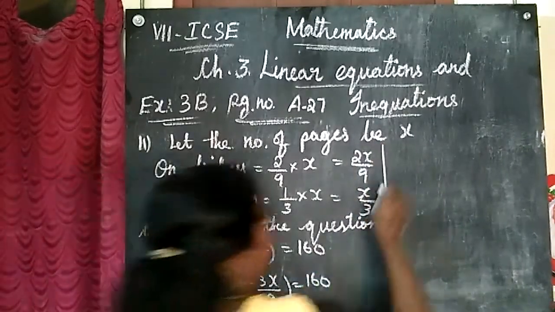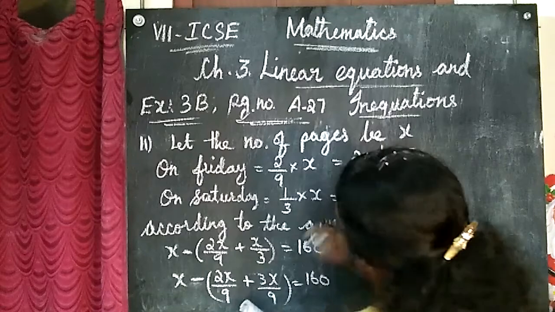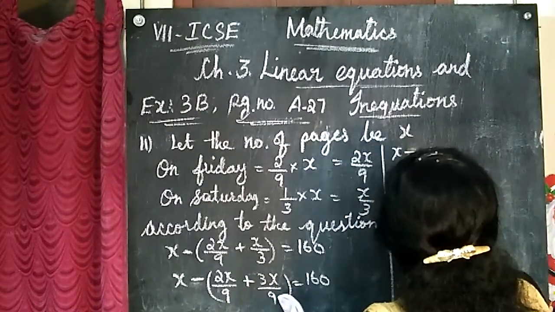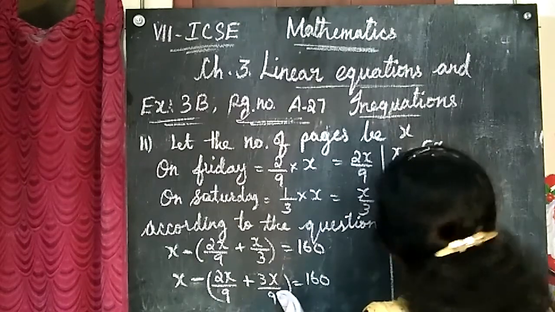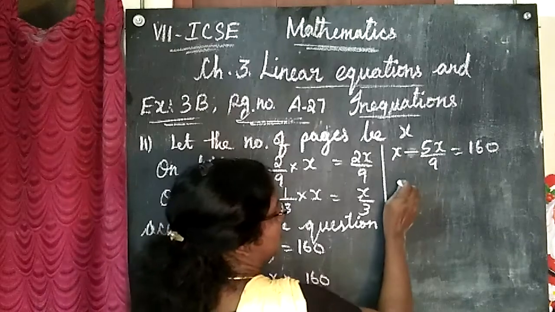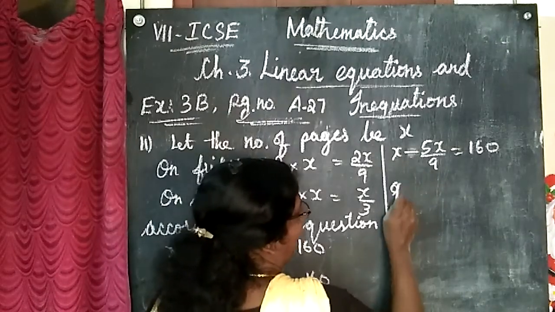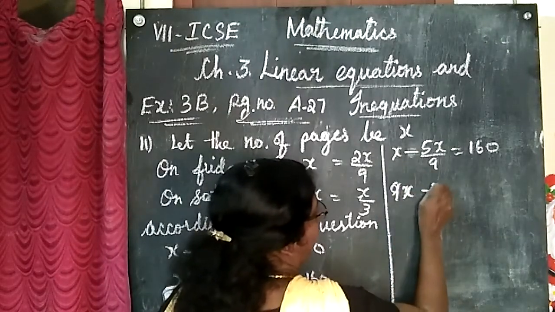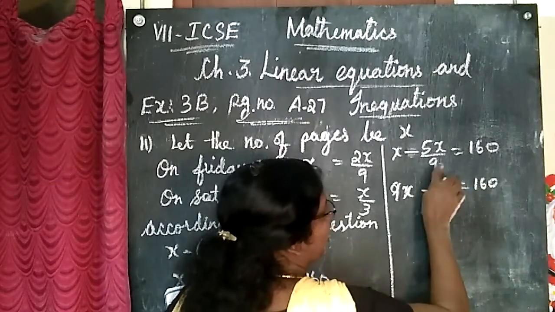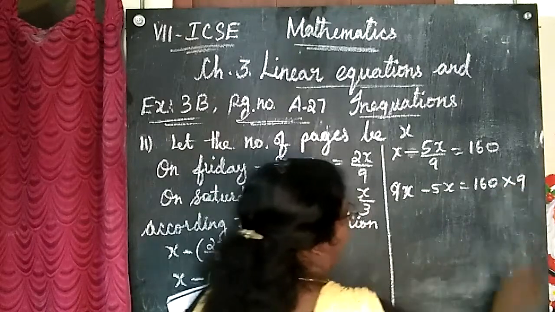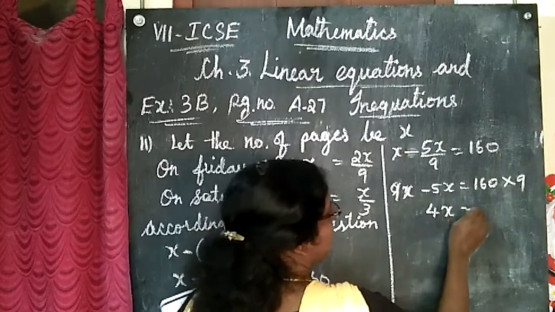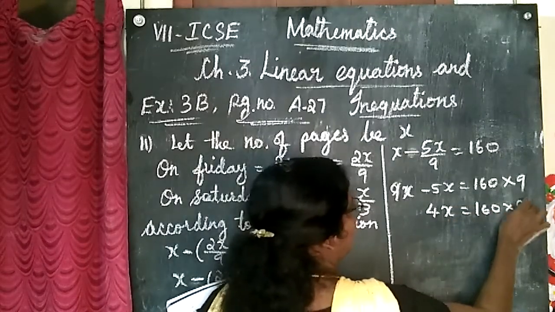Now x minus, when the denominators are same, I can add directly. So 2 plus 3 is what? x minus 5x by 9 is equal to 160. Now I am multiplying this x with this 9. So 9x minus 5x is equal to 160. Here it is divided. If it goes to the other side, multiplication. 9 minus 5 is what? 4x is equal to 160 into 9.